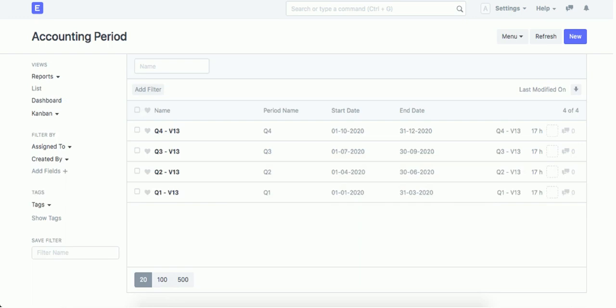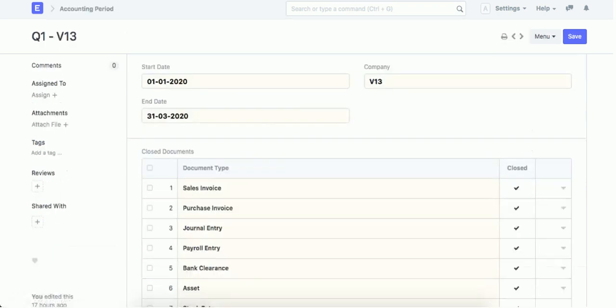Usually the deadline is 5 days after the end of the month or the quarter. For example, if we are in quarter 1, we close it on the 7th of April. We just keep it open, and on the 7th or 8th of April we always check this to be closed, like here.